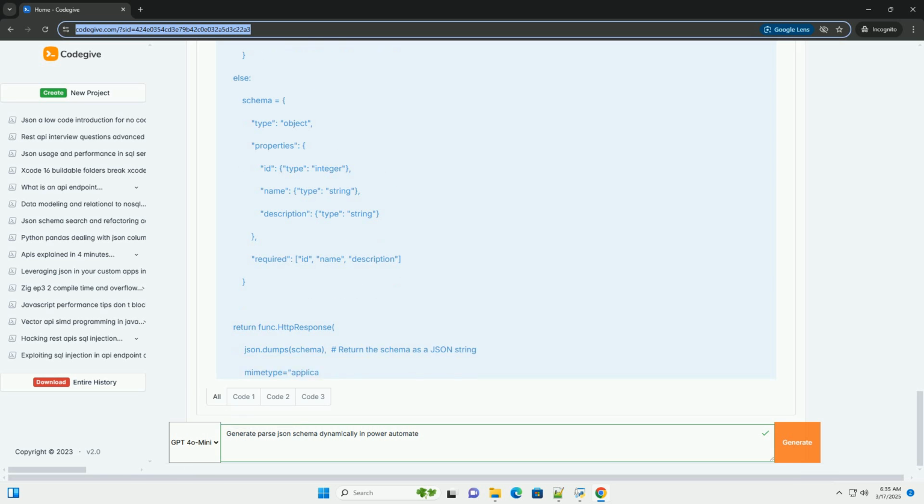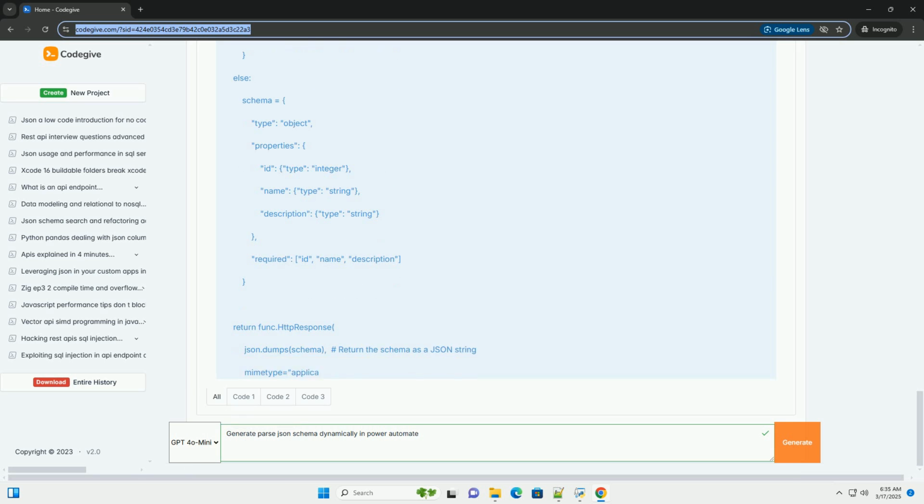Content: body of HTTP, the original JSON data. Schema: body of HTTP_2, the JSON schema returned by the Azure function. Note, HTTP_2 refers to the name of the HTTP action that calls your Azure function. Adjust if needed.